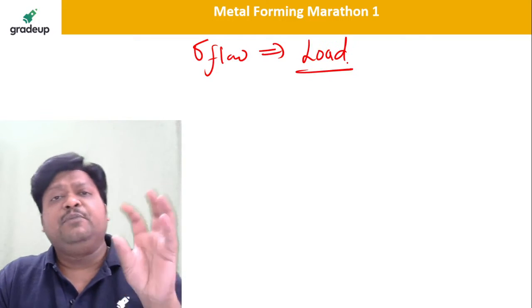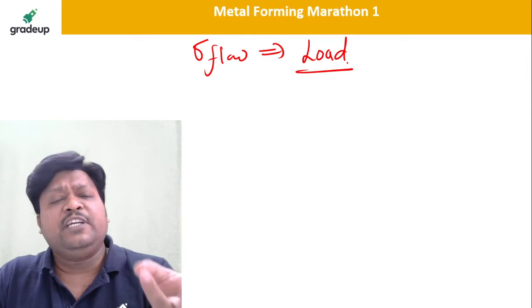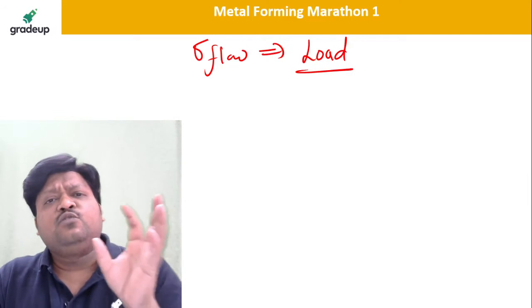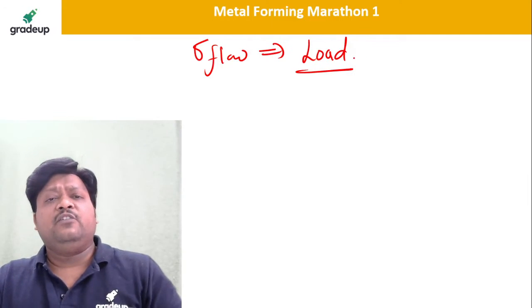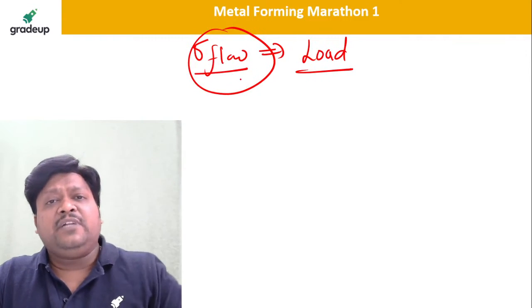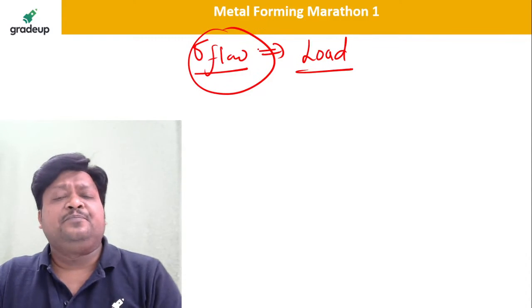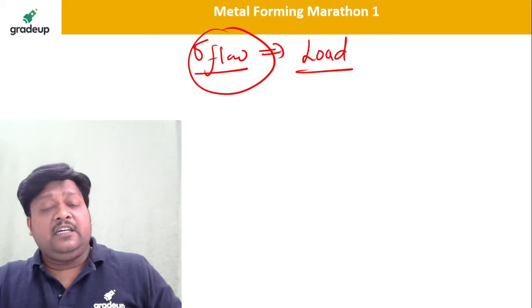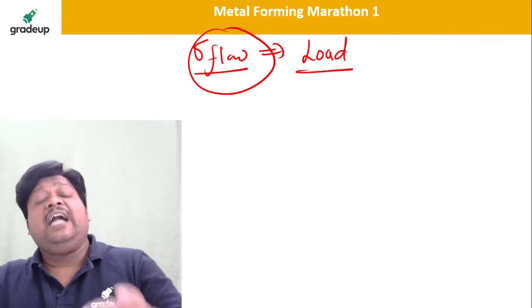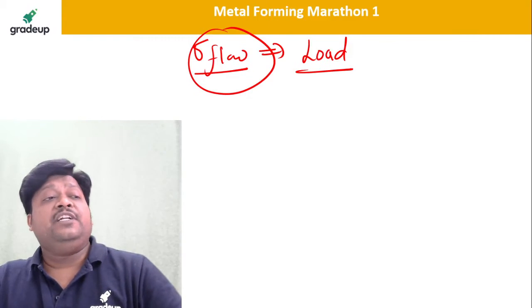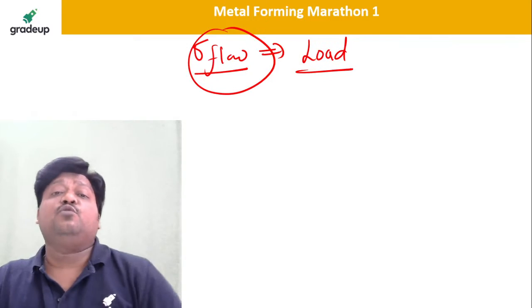Okay, any bulk deformation process, you take the rolling, you take the wire drawing, you take the extrusion, you take forging. So whenever they give you the flow stress in the example, or sometimes they will simply give the yield strength of the material, in that case they are trying to say that the material will undergo deformation at the yield point itself. So you can take the yielding point of that particular material as the flow stress of the material.